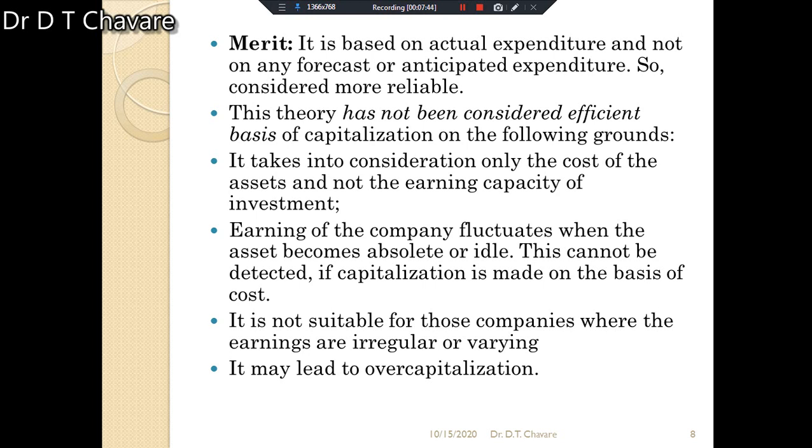Second, the earnings of companies fluctuate when assets become obsolete or idle. This cannot be detected if capitalization is made on the basis of cost. It is not suitable for companies where the earnings are irregular or varying. It may lead to overcapitalization.